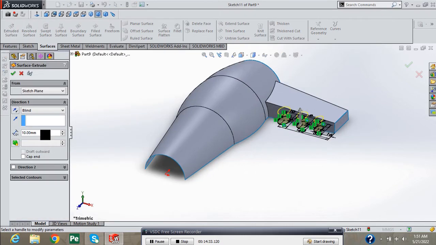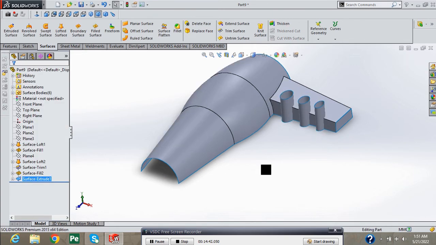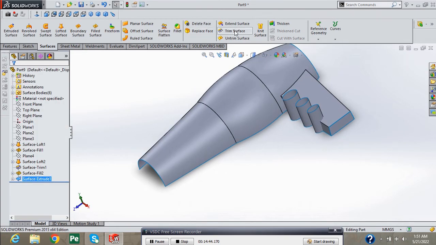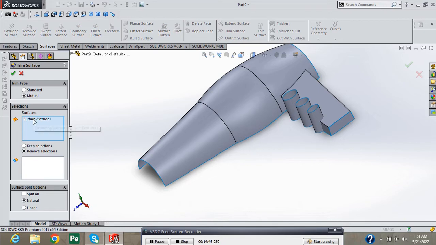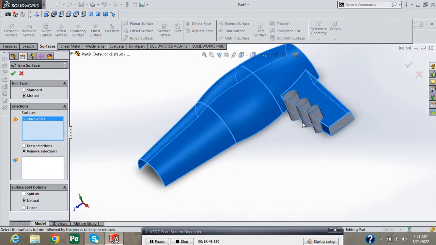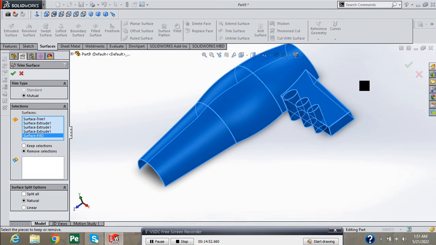extrude surface, provide the dimension and press green check. Now select trim surfaces. Remove the selection, select all the surfaces.